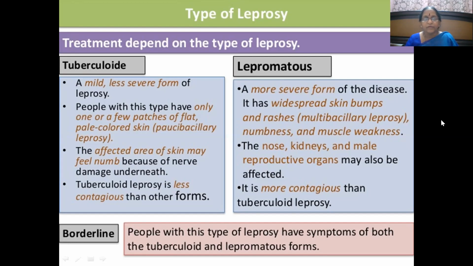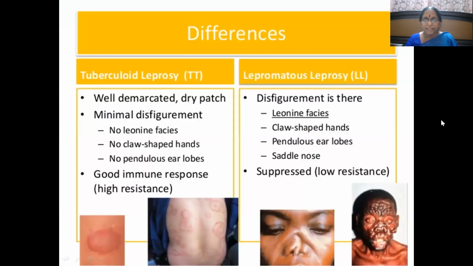Regarding infectivity, we have already discussed that tuberculoid leprosy is less contagious, whereas lepromatous leprosy is more contagious, and borderline leprosy lies in between these two categories. Apart from the lesions and areas of involvement, in tuberculoid leprosy there is minimal disfigurement, whereas disfigurement is very high in lepromatous leprosy.